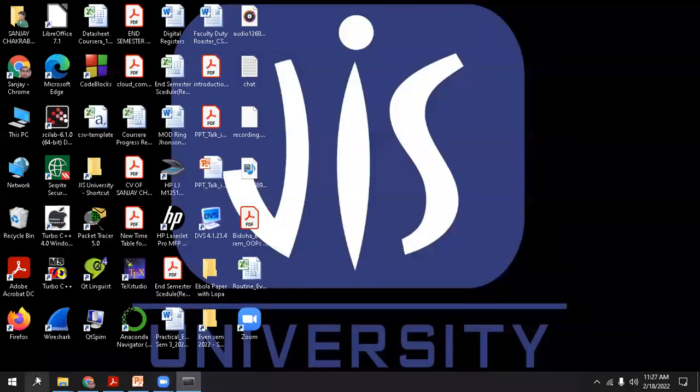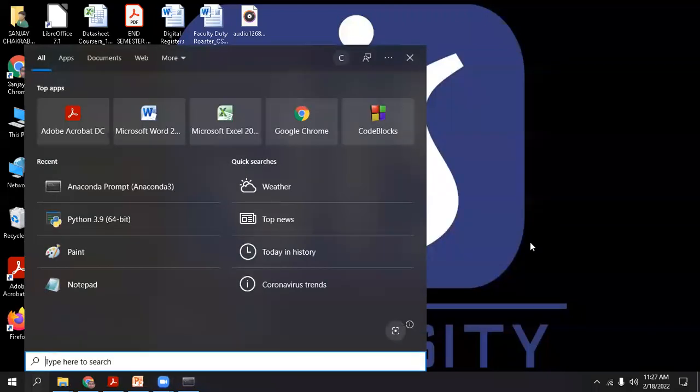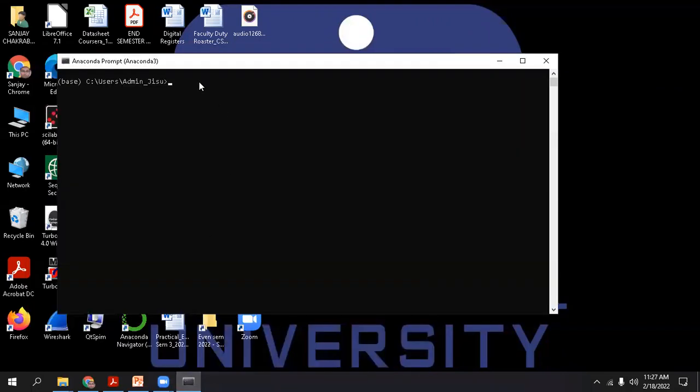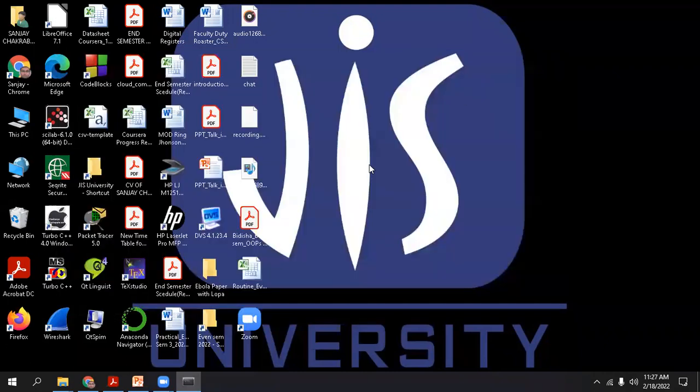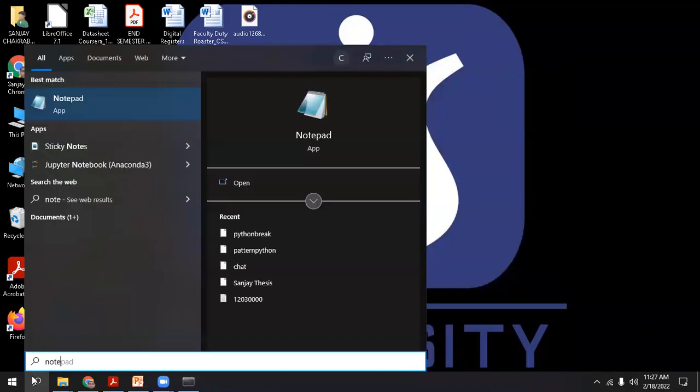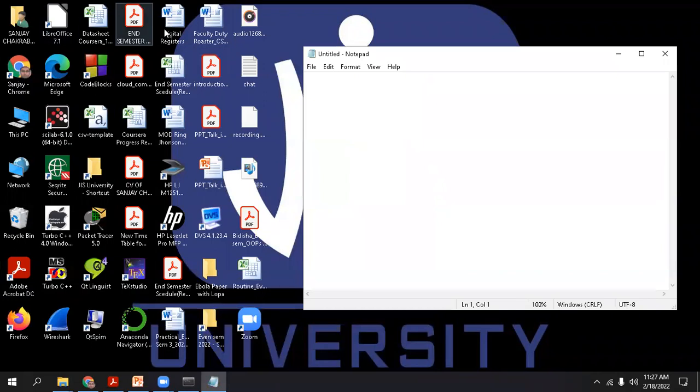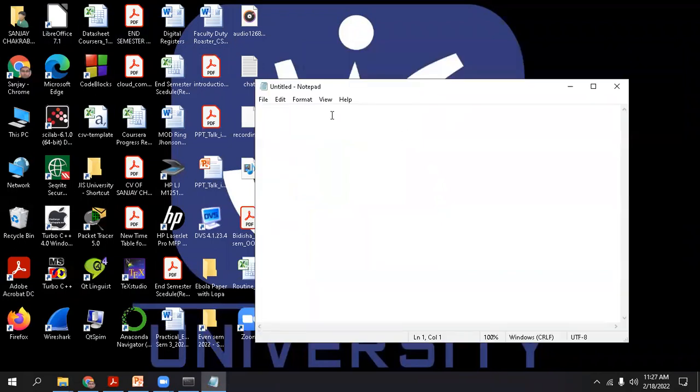To run a script in the Anaconda prompt, you first have to open the prompt, and it will look like this, just like a DOS window. It has a path, which is the default path, the root user path or the base path, you can say. Now I have to open an editor. Which editor are we going to use? We are going to use Notepad. This is the most common text editor that we are going to use to write our script or code. Very simple.